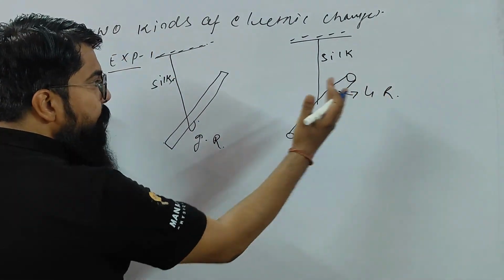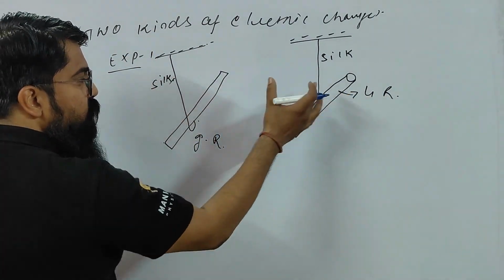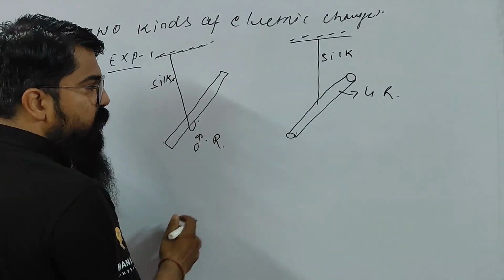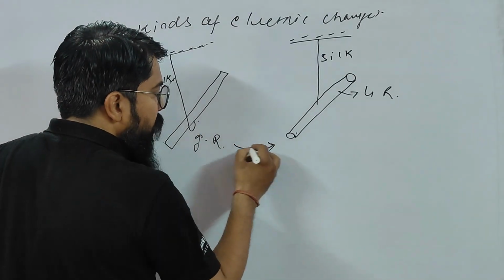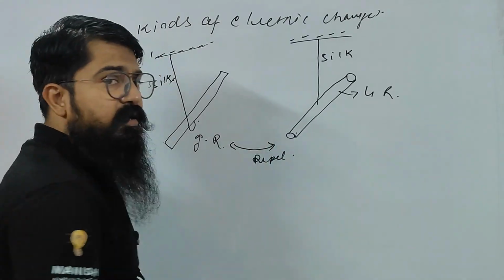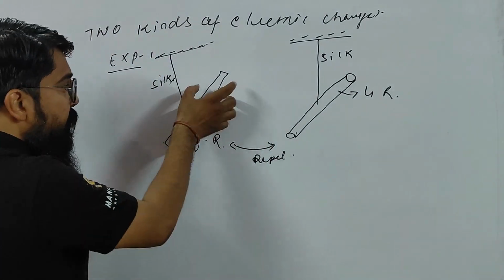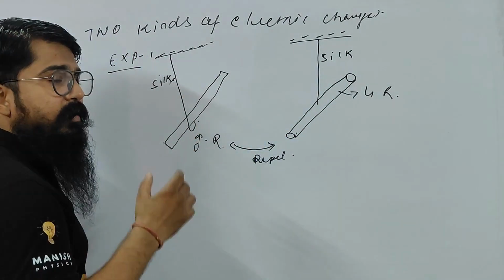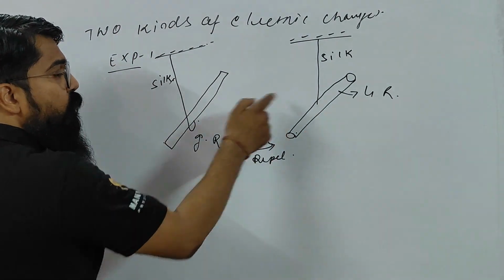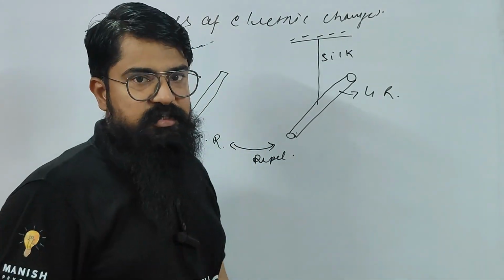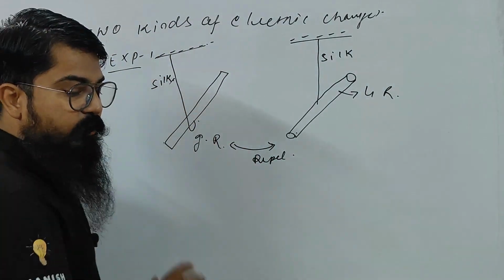And if you bring them together, I mean both the glass rods placed near to each other, you will find that both the glass rods try to repel each other. Is that clear? Because obviously this is one glass rod, this is another glass rod, and both are rubbed with silk. So both will generate the same, not same amount, sorry, similar charges, right children? This is one experiment.